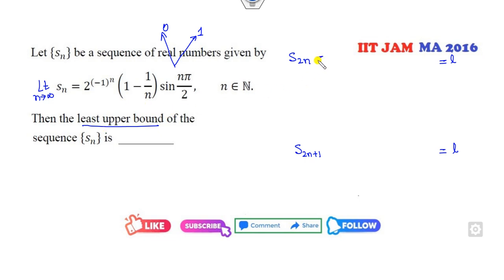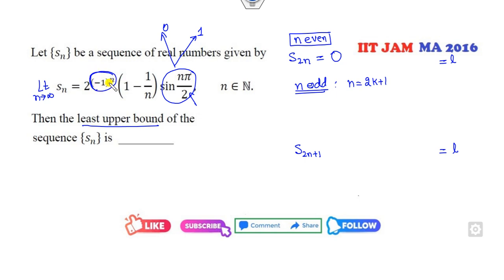So if s is of 2n, that's even. When n is even, this value will be 0. So the answer is 0. When n is odd, that means n is, say, 2k plus 1, this number will be minus 1.